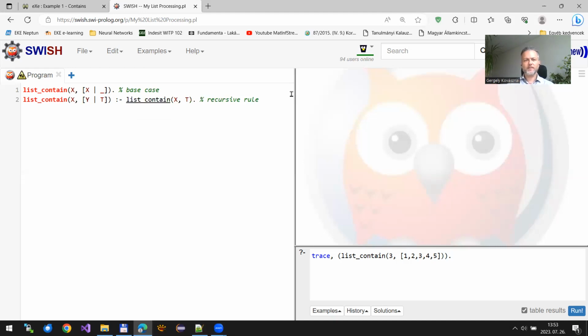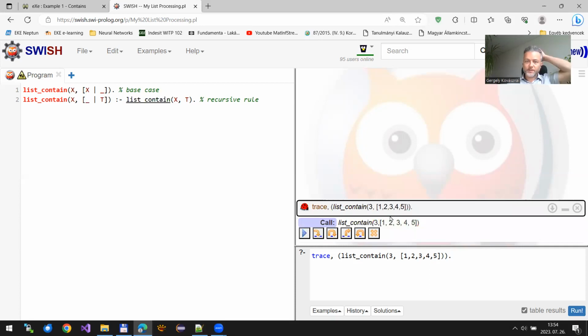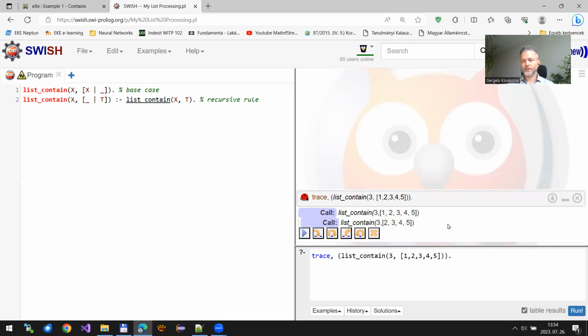Okay, so it seems we are done. I'm getting a warning here again. Y is used only once, so I'm replacing it with underscore. And okay, so let's just try to run this query here. I'm searching for the value 3 in this list, and I enable the debugging mode now just to check out what is going on.